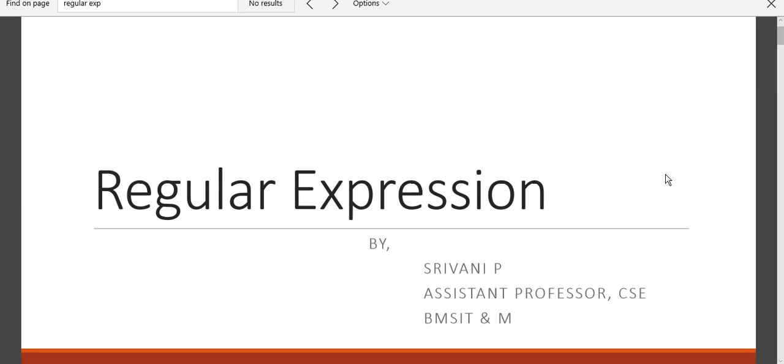The very basic application of regular expression is web scraping. Do you know what web scraping is? I want to extract some particular data from a website because I will not be getting permission to access the contents of the website. So this is a legal way of accessing the contents. Say for example, you have the Amazon website.